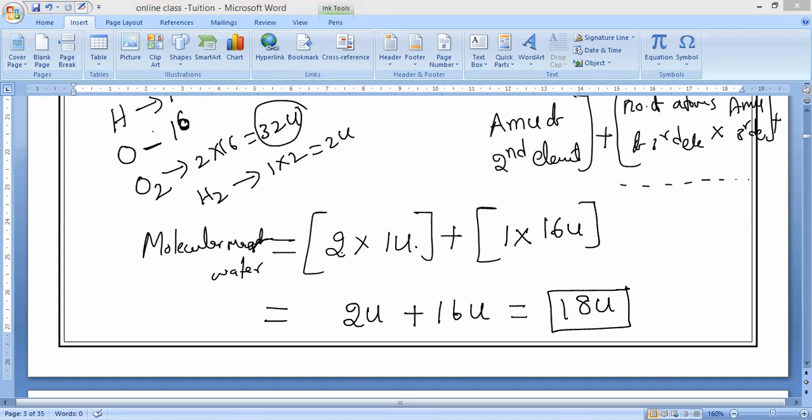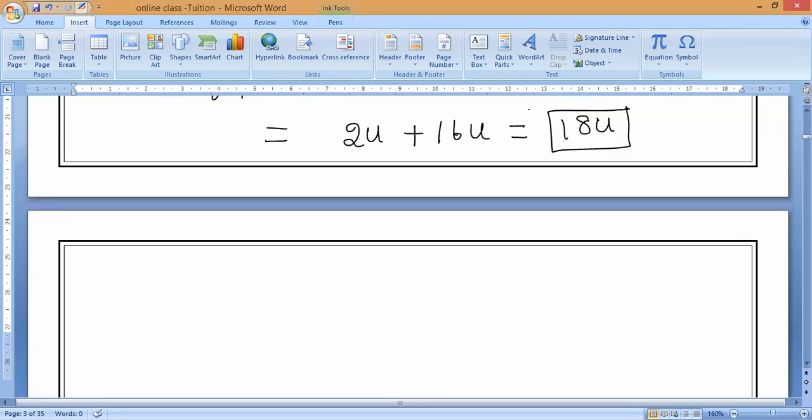My question is, one water molecule is how many times heavier than 1 by 12th of a carbon atom? How many times? It is 18 times heavier than 1 by 12th of carbon-12.